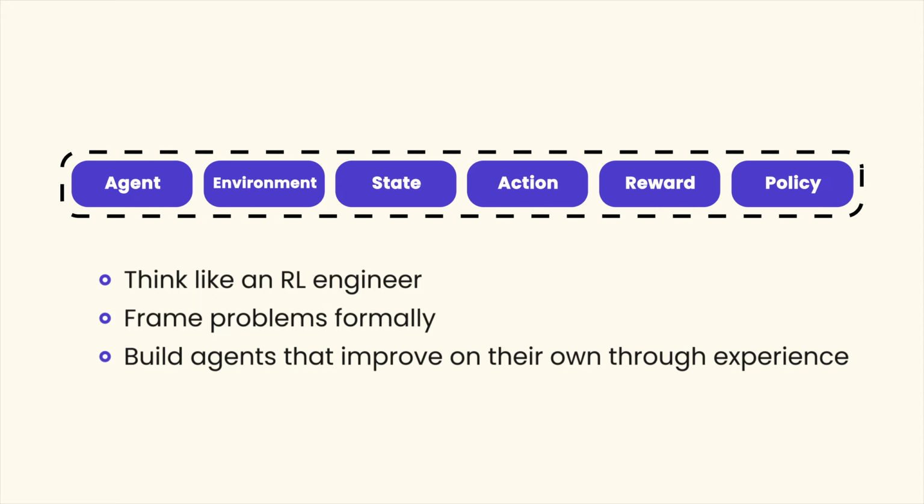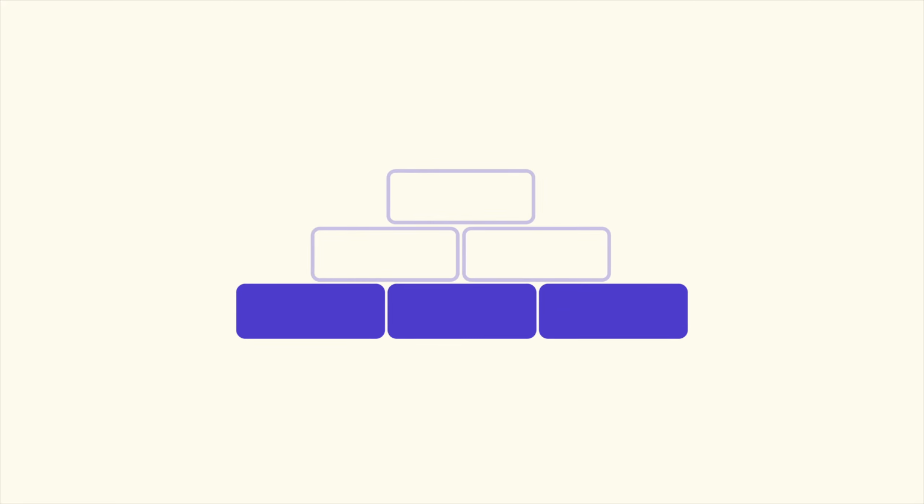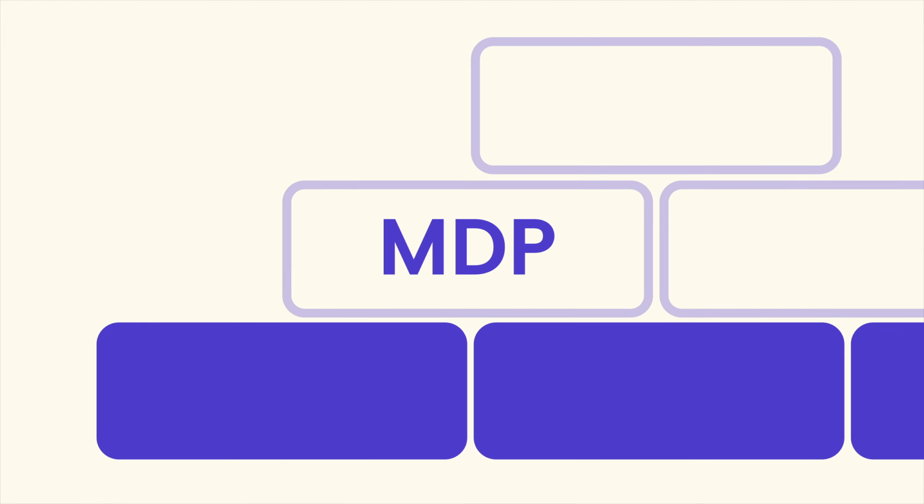In the next chapter, we'll weave these ideas into the Markov decision process framework. That framework will give us the mathematical language to model complex tasks and solve them with reinforcement learning. You've laid the groundwork for everything that follows. Get ready to explore MDPs and see how they bring structure to learning from experience.